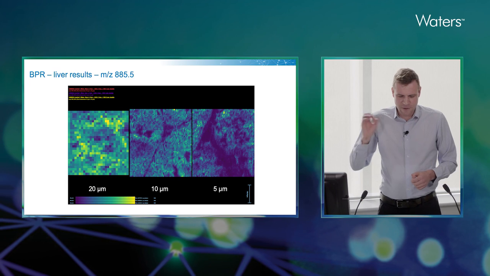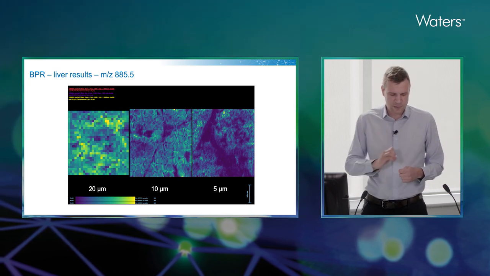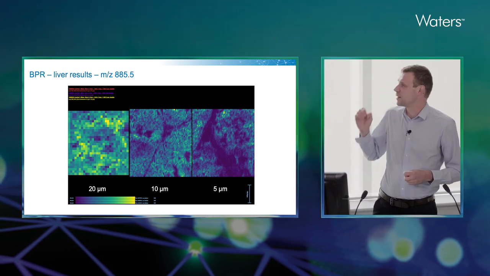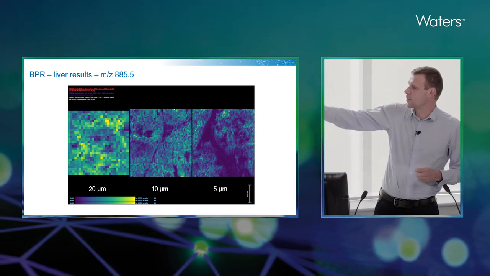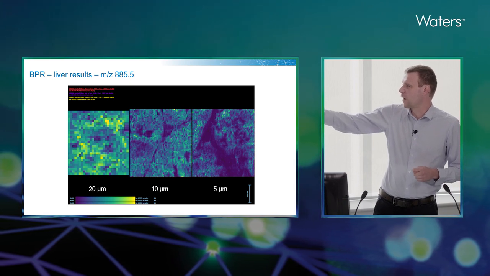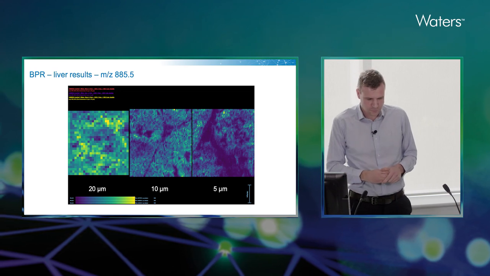And this is just some of the very, very initial results we've got. We haven't got much data on this yet, but this is performing the same sort of imaging on liver using the back pressure regulator. And we can see that, again, we're getting this transition in terms of the resolution fidelity as we go down in size of pixel from 20 to 10 to 5.